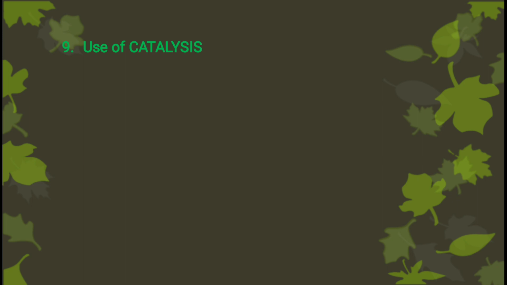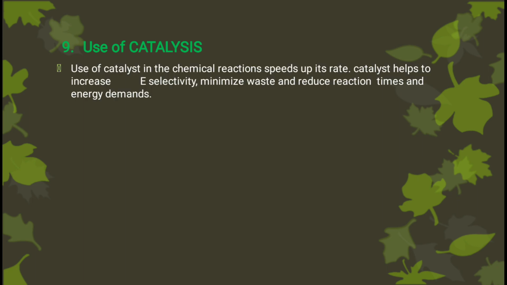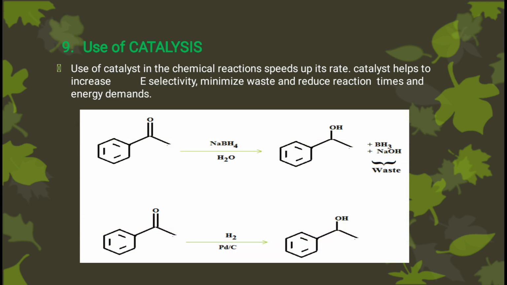Ninth principle is use of catalysis. Use of catalyst in a chemical reaction speeds up its rate. Catalysts help to increase selectivity, minimize waste, and reduce reaction time and energy demand. Example of this principle: here two reactions are given for reduction of carbonyl compound.